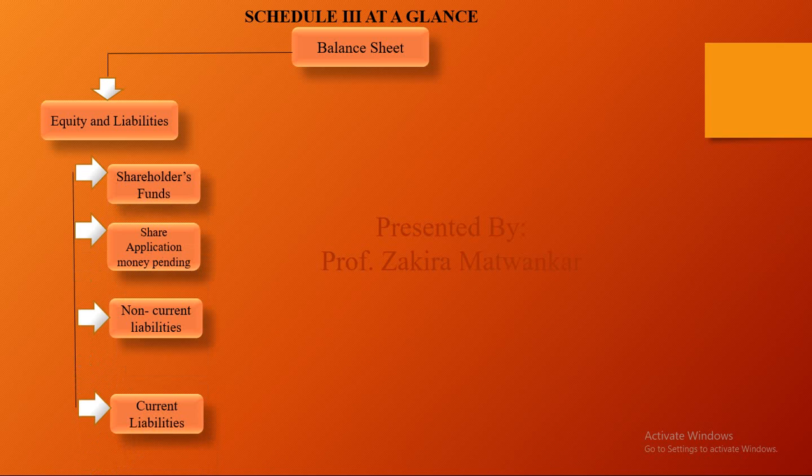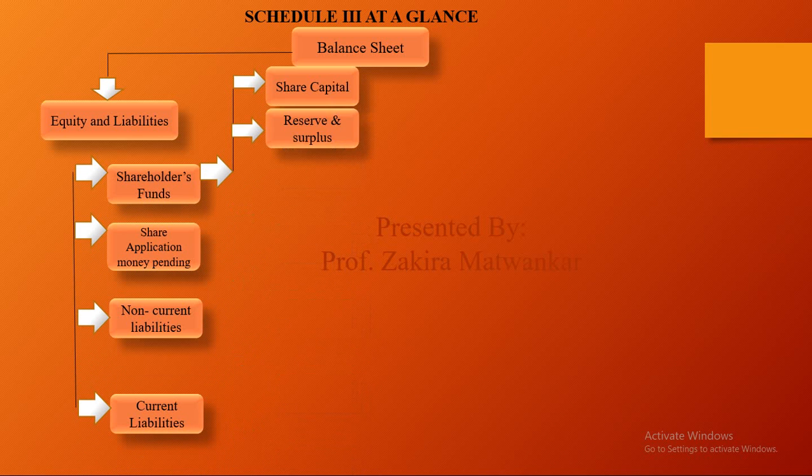Now how to calculate shareholder fund? Shareholder fund is divided into 3 parts, that is share capital, reserve and surplus, and money received against share warrant.